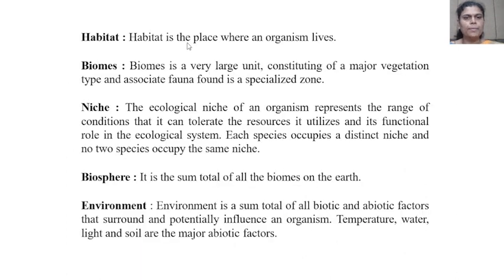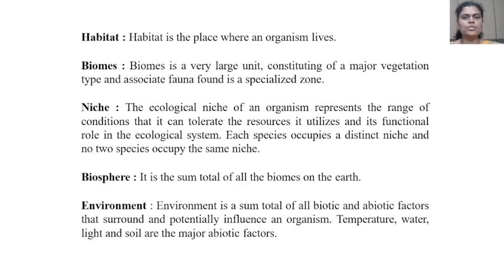Then habitat. Habitat is the place where an organism lives. Then biomes. A biome is a very large unit constituting a major vegetation type and associated fauna found in a specialized zone. Niche.